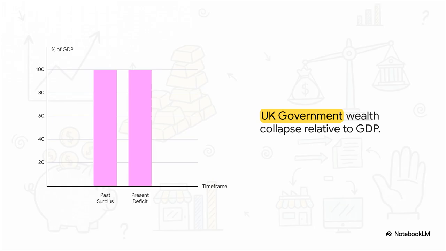Stevenson highlights that decades ago, the UK government's wealth was at a surplus of plus 100% of GDP. But today, that has completely collapsed to a deficit of negative 100%. Now, that wealth didn't just magically vanish into thin air, it simply transferred from public and middle-class hands straight into the private portfolios of the ultra-wealthy.